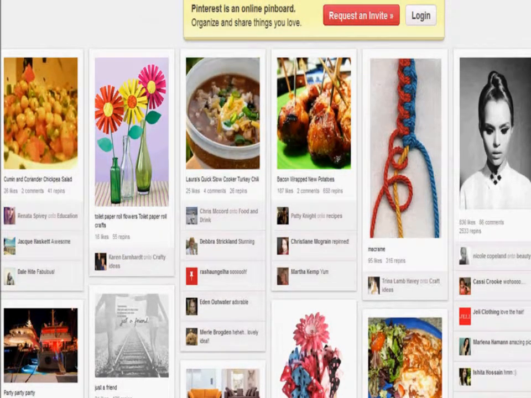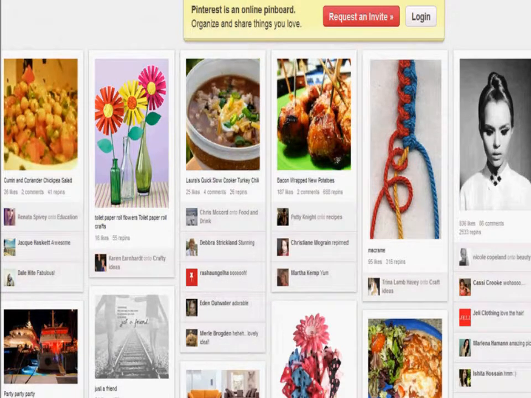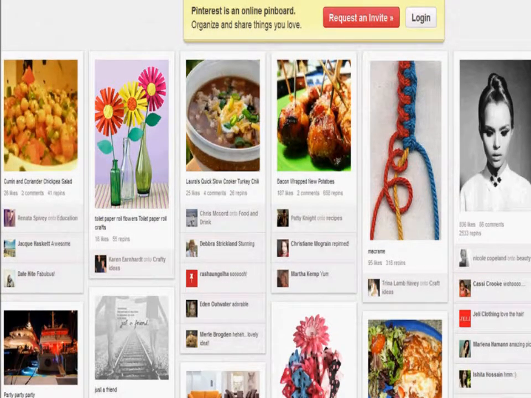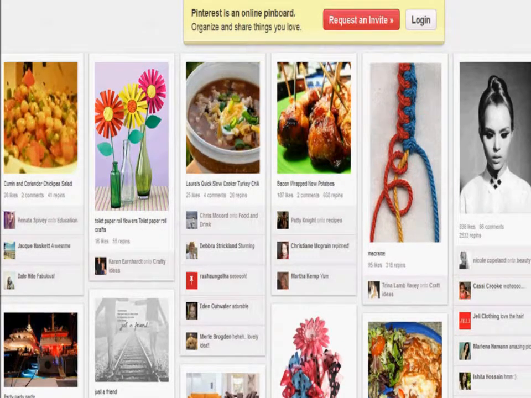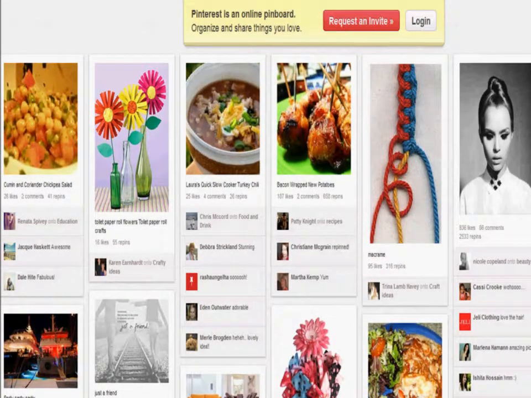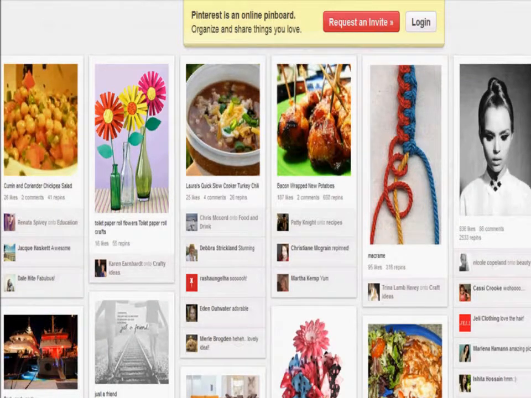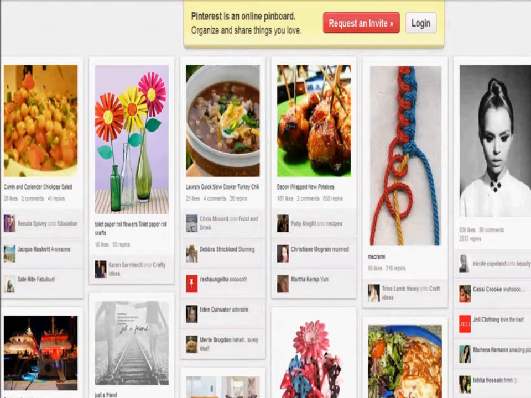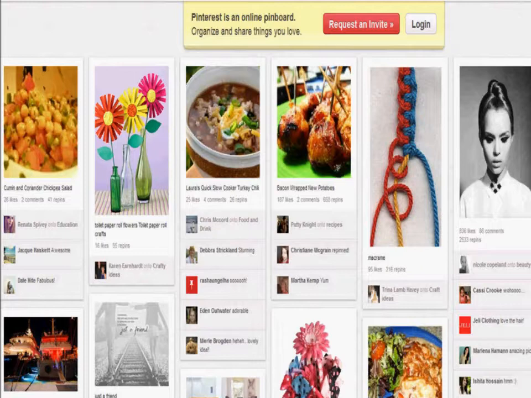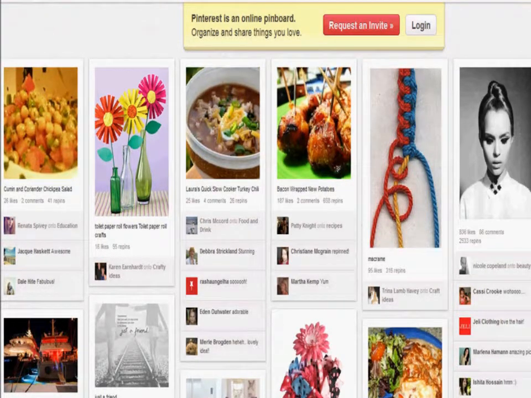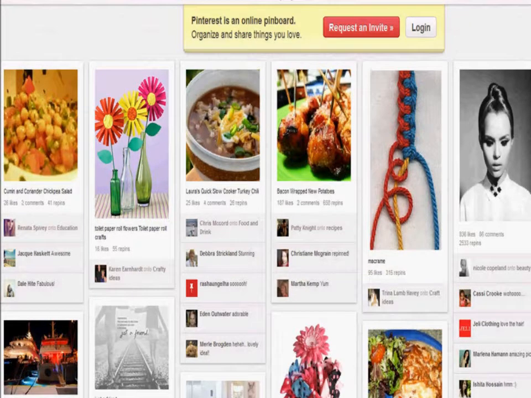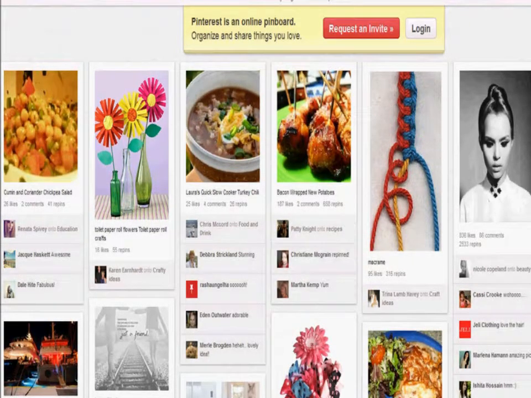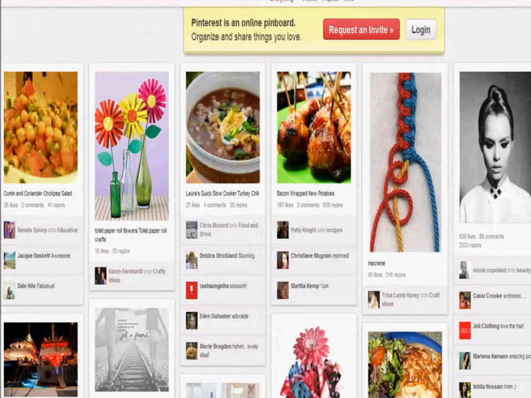And very few people would want to make a video and only have one person click it and see it. Most people want their videos to go viral, and so is Facebook designed that way. Facebook, there's many little pictures on Facebook that people repin from different sites, and these little pictures, some of them have links on them too, and they just keep going viral and viral. And that's what it's all about in this social media world.